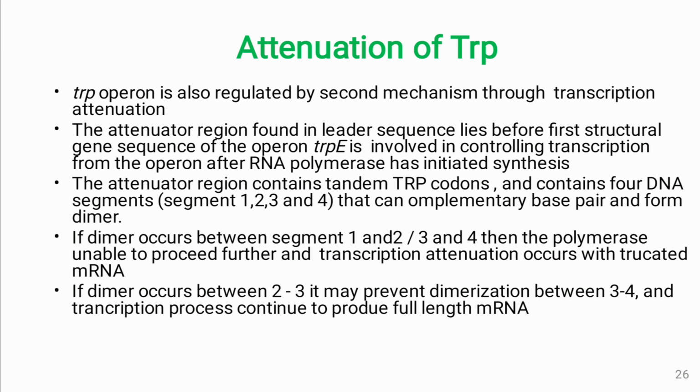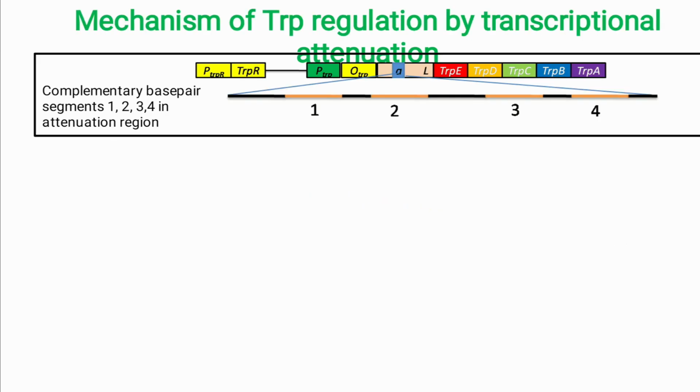If the dimers occur between segment 1 and 2 or segment 3 and 4, then the polymerase is unable to proceed further, which results in a truncated mRNA molecule before the structural gene coding sequence. If the dimer occurs between segment 2 and 3, it prevents the dimerization between 3 and 4, and transcription continues and full length mRNA is obtained.